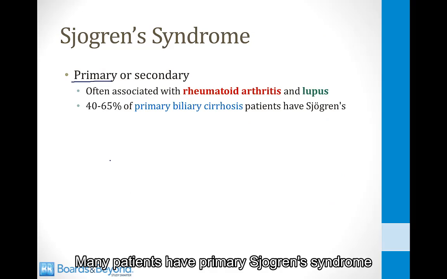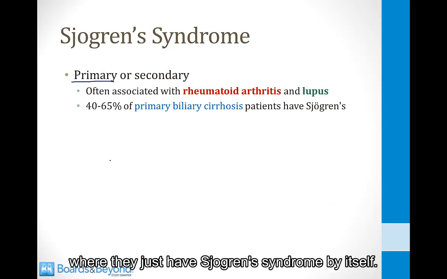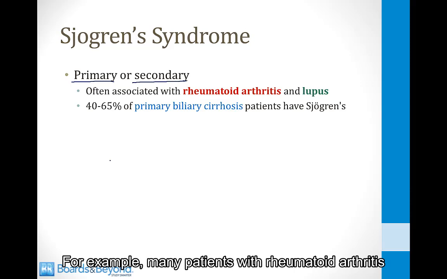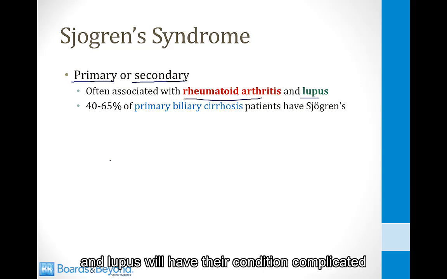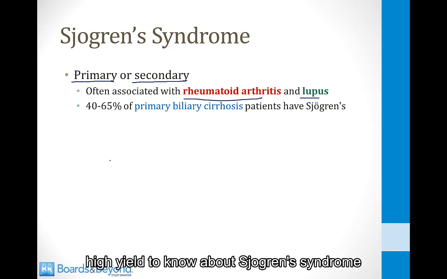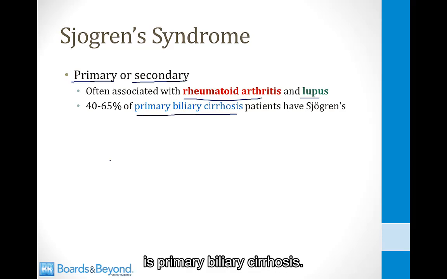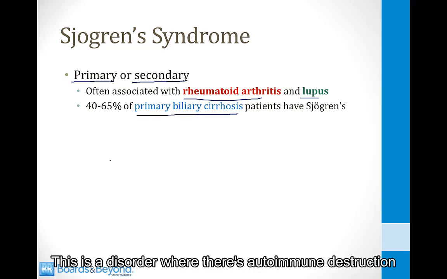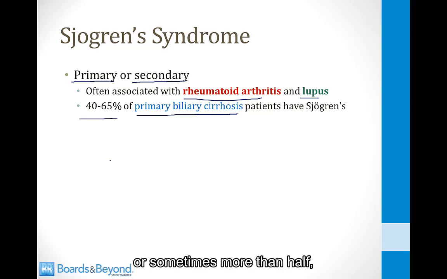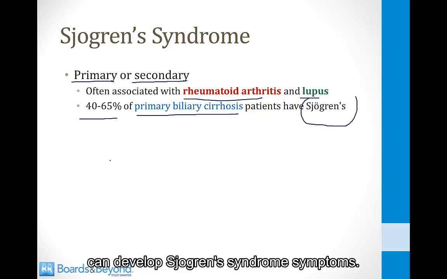Many patients have primary Sjogren syndrome where they just have Sjogren syndrome by itself. However, it also occurs secondary to other autoimmune conditions. For example, many patients with rheumatoid arthritis and lupus will have their condition complicated by the development of Sjogren syndrome on top of their other autoimmune disorder. And then a disorder where it's particularly high yield to know about Sjogren syndrome is primary biliary cirrhosis. This is a disorder where there's autoimmune destruction of the bile ducts, and almost half of these patients, or sometimes more than half, can develop Sjogren syndrome symptoms.